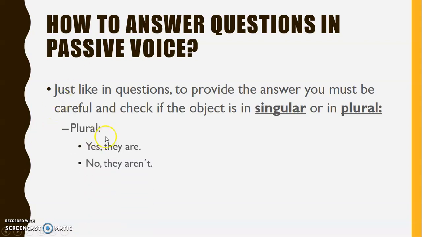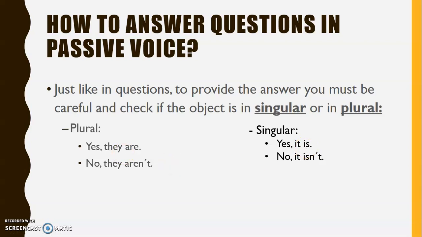When it's plural, we can say yes, they are, or no, they aren't. And when it's singular, we can say yes, it is, or no, it isn't. You can see that only the to be verb changes, are or is. That is your main concern.